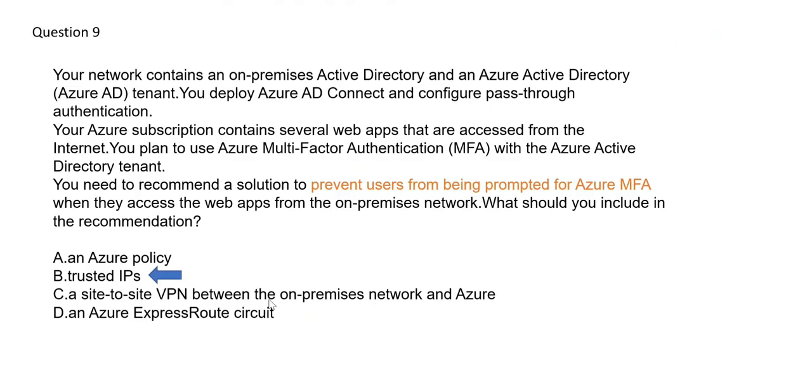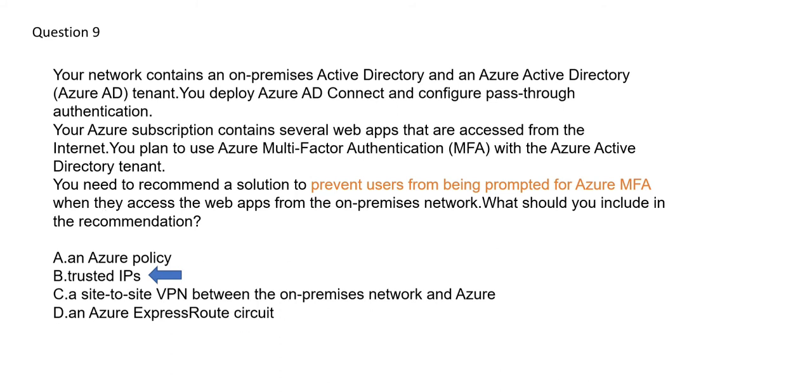Now, site-to-site VPN between the on-premise and Azure, there is no link with this, because the site-to-site VPN is secured, but it doesn't mean that you will not be prompted for credentials or MFAs. If you don't want to be prompted for MFAs, you will have to tell MFA, boss, if the request is coming from these set of IP ranges, then it is secured and these are trusted IPs. Then only it will not prompt. So C is wrong, and similarly D is also wrong. Express route, just setting the express route will not ensure that MFA will not be prompted. Okay. So this is the right answer.